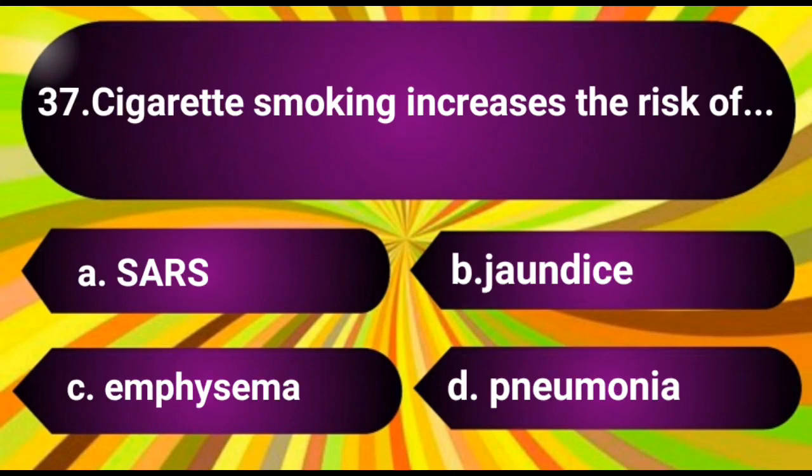Question number 37. Cigarette smoking increases the risk of. The options are A. SARS, B. Jaundice, C. Emphysema, D. Pneumonia. The answer is C. Emphysema.